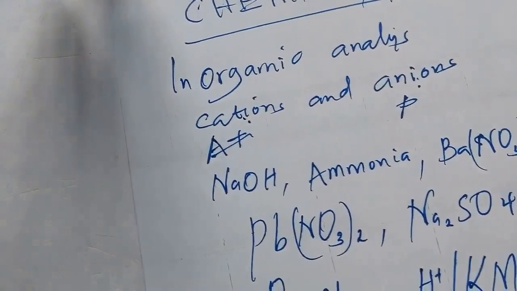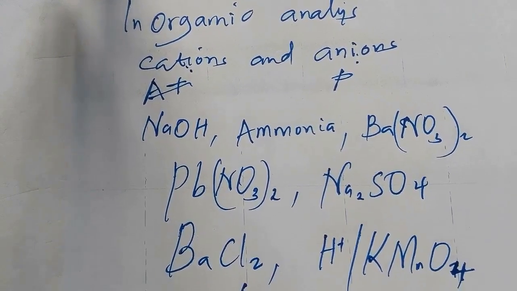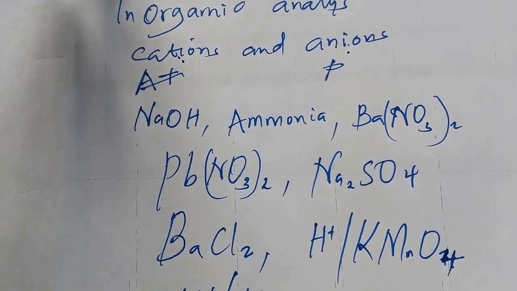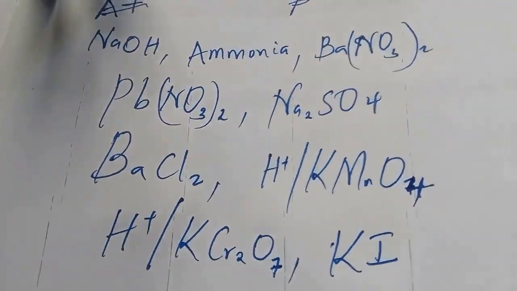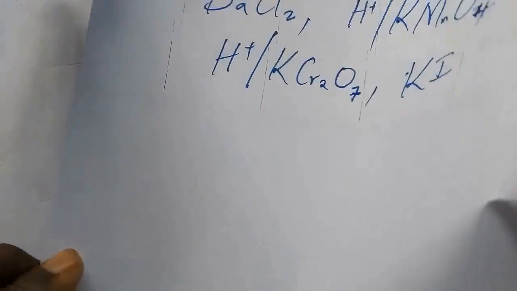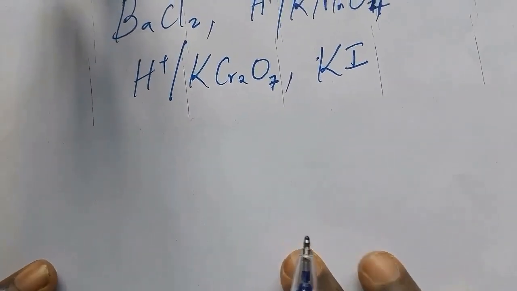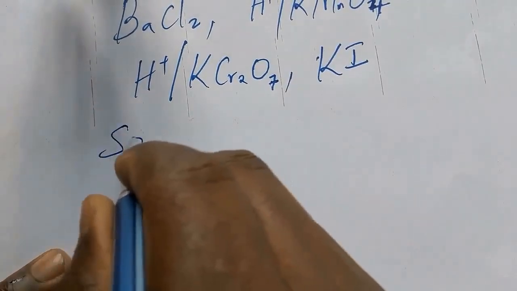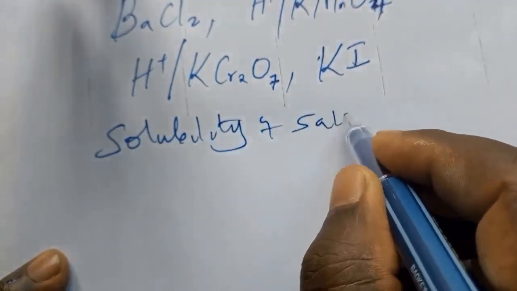So I want to take you through questions where we have observations, and then we will be able to understand what you are expected to do. But for you to really understand qualitative analysis in inorganic chemistry, there is something you need to understand. I want to send you to Form 2 to study what we call solubility of salts.